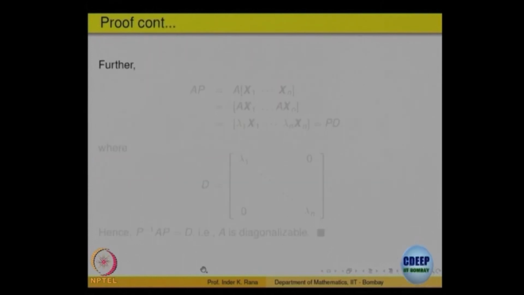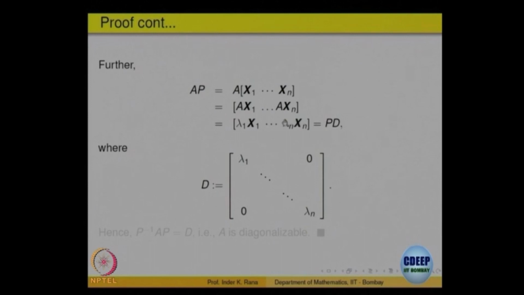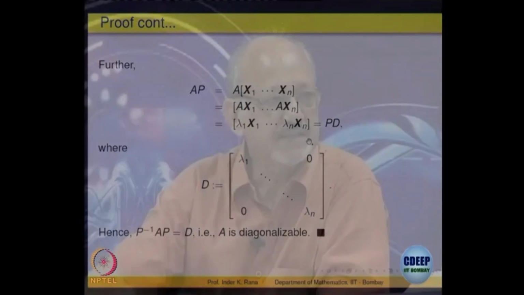So, we can now compute AP. Write A times the column vectors of P, x1 to xn, that is the same as Ax1, ..., Axn, and using the property that Axi is λi xi, this comes out to be precisely P times D. If we write D as the diagonal matrix with λ1 to λn, then we get AP is equal to P times D. P is invertible, so that can be written as P inverse AP is D. There is nothing in the proof except writing the matrix multiplication A times P as A times the column vectors and expressing it appropriately.